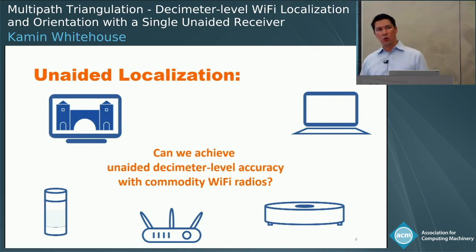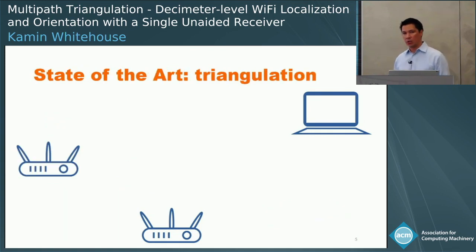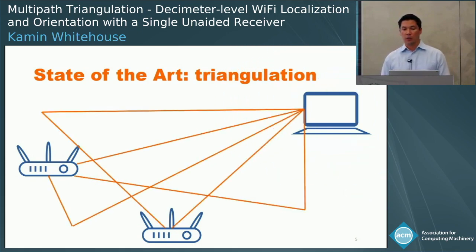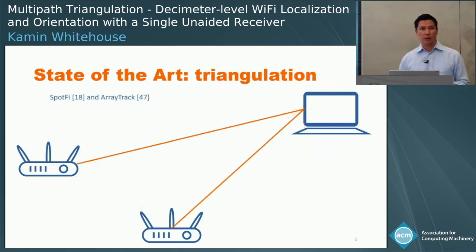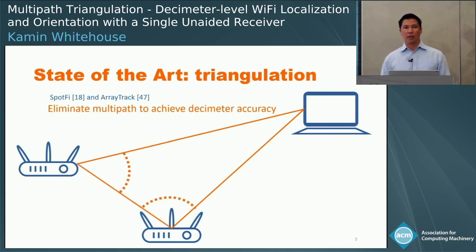So today there are basically two kinds of Wi-Fi localization that give you decimeter-level accuracy. The first are variants of triangulation. Multipath interference has long been a challenge for triangulation in indoor environments, but recent work, including SpotFi and ArrayTrack, have shown that you can eliminate the multipath interference in order to isolate the line of sight path and better estimate the angles to the target, enabling you to get decimeter level accuracy.